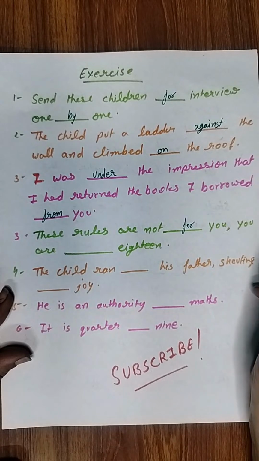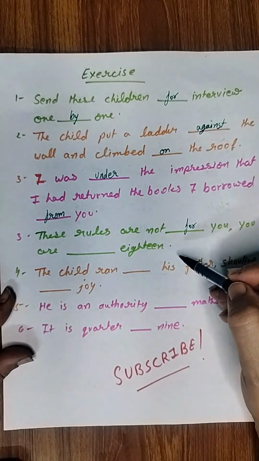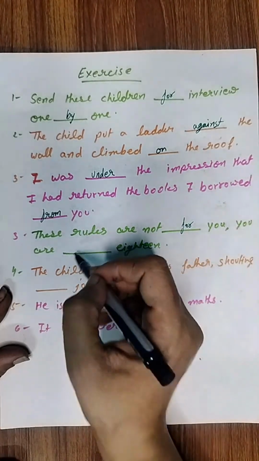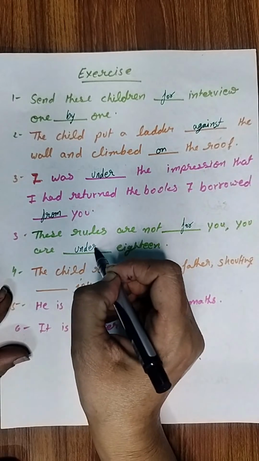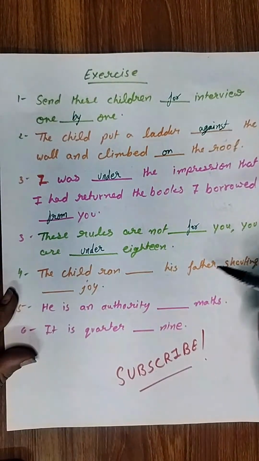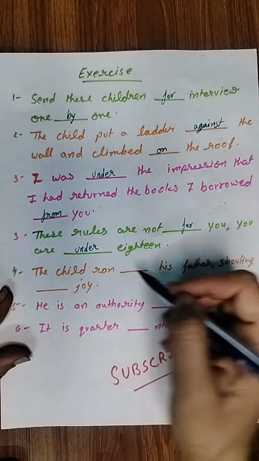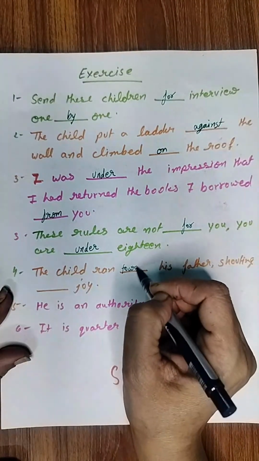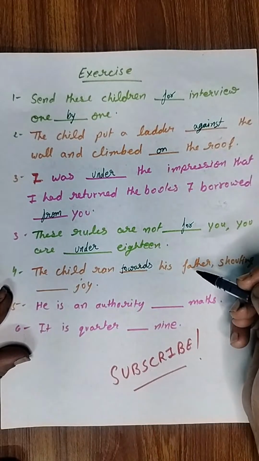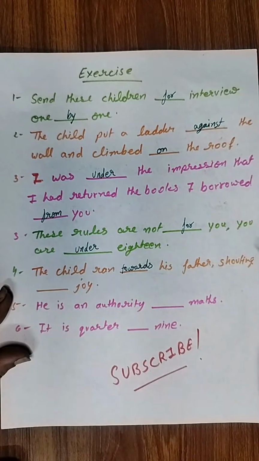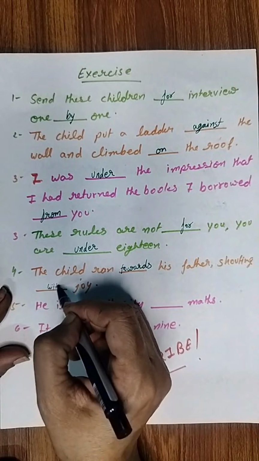Okay, comma, you are dash 18. What should be written here? Which preposition? You are under 18. Okay. Then the child ran dash his father. वो अपने father की ओर गया. What should be written? The child ran towards his father, shouting dash joy. Shouting with joy. Okay, so this thing is very interesting.